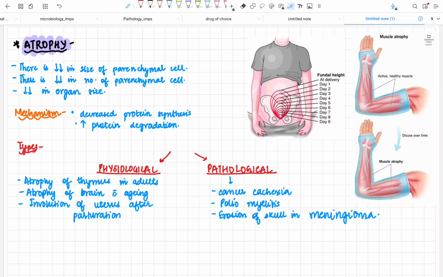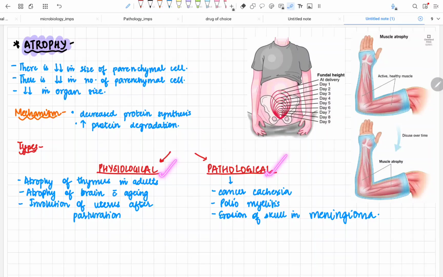What is the underlying mechanism? The underlying mechanism is that there is decreased synthesis of protein in the body, along with increased protein degradation. Now in the cell, your protein is not made and there is more protein lost. So ultimately the cell will shrink, and this shrinkage of the cell will cause atrophy, and ultimately the organ size will decrease. This is the main funda. Now what are the examples?